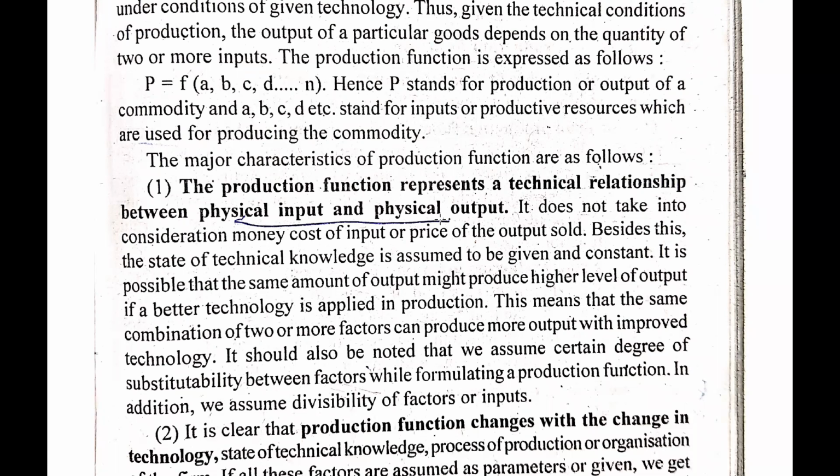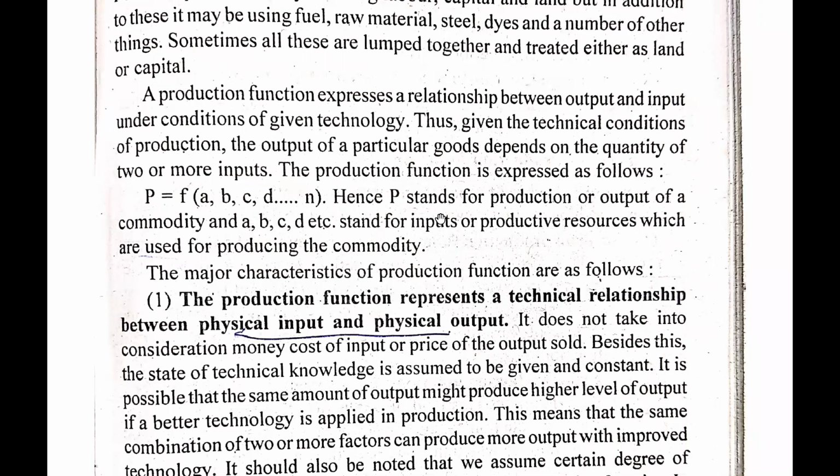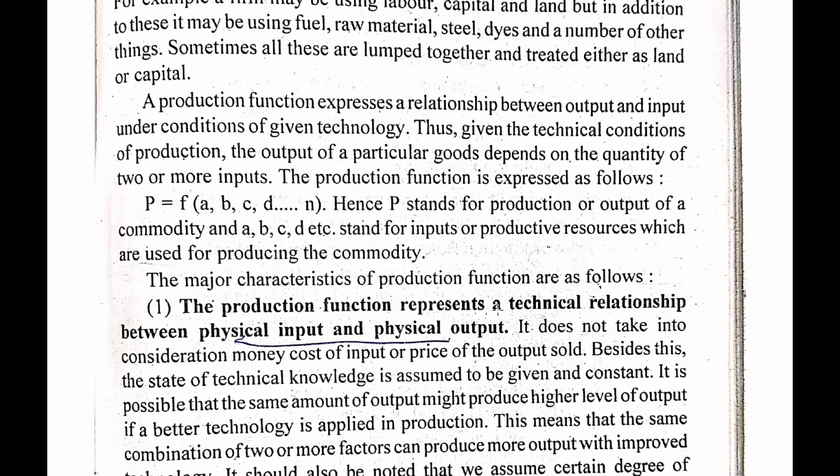So, guys, here we are given the characteristics, but before starting the characteristics, we need to have knowledge about what is production function. Production function means if we want to produce any product, how much resources and what kind of resources are required to produce that particular product. So here we need to understand the relationship between input and output. So guys, the relationship between input and output is considered as a production function. Now we will start the characteristics.